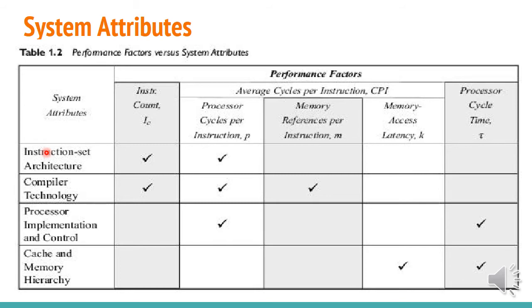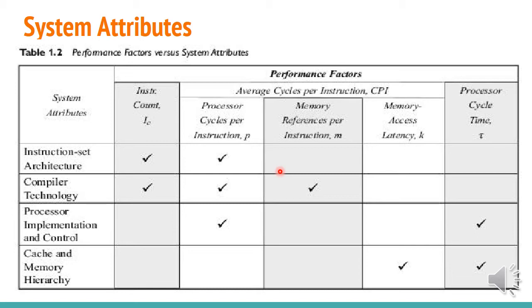The first one you can see here is the instruction set architecture. It is a system attribute, and it depends on the performance factors like IC and the processor cycle. Similarly, compiler technology also depends on IC and the processor cycle, but along with that it also depends on the memory references. So to implement the compiler technology, you need to know the memory references, processor references, along with the total instruction count.